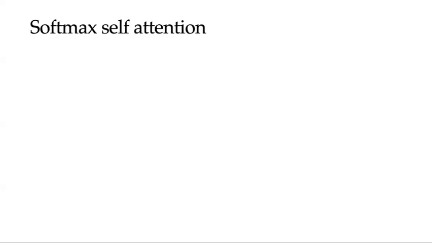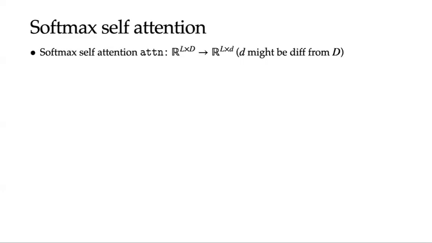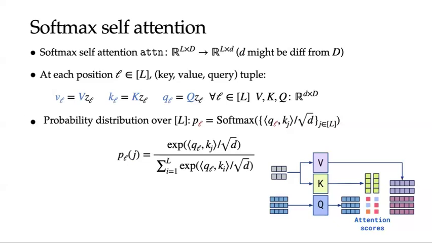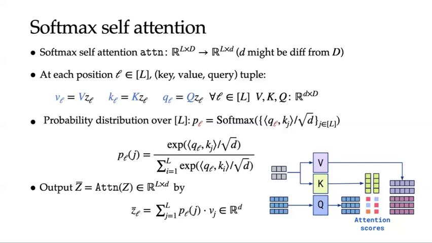Transformers are particularly well suited for these ICL tasks as they effectively extract features from the sequential input. And the incredible capacity of transformers comes from the use of the softmax self-attention mechanism. This mechanism maps a sequential input to a sequential output. For each position in the sequence, the input is transformed into values, keys, and queries through linear transformations. The model then computes a softmax probability over the entire sequence using the inner products of the keys and queries. And finally, it aggregates values based on these softmax probabilities.